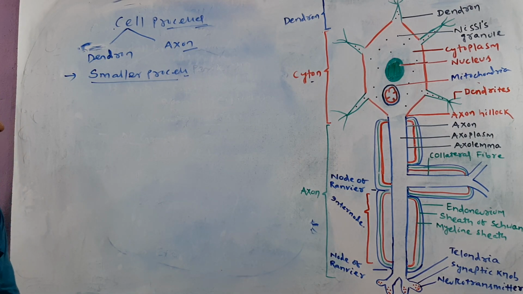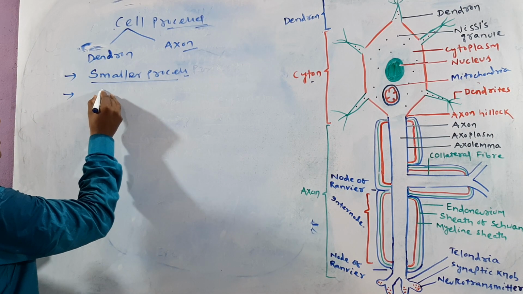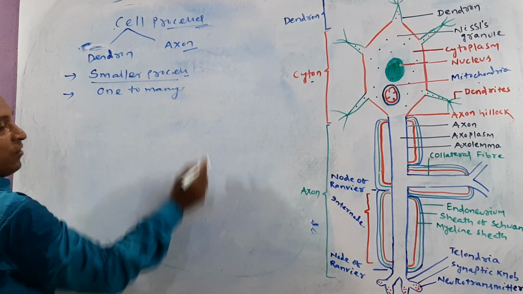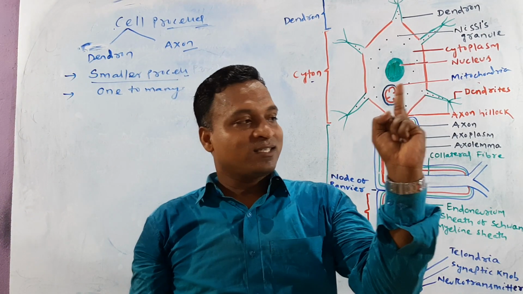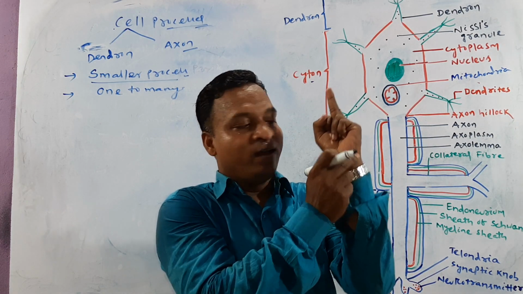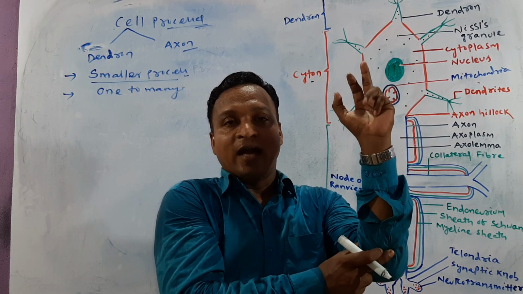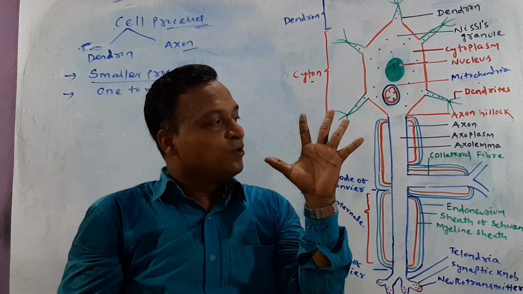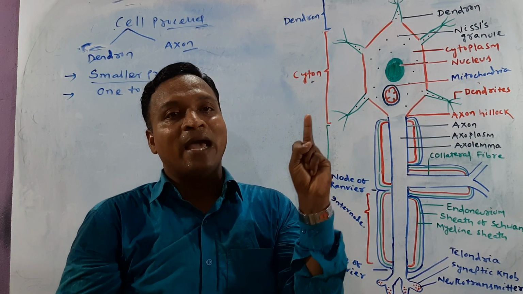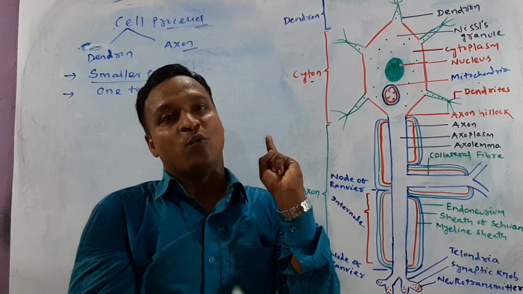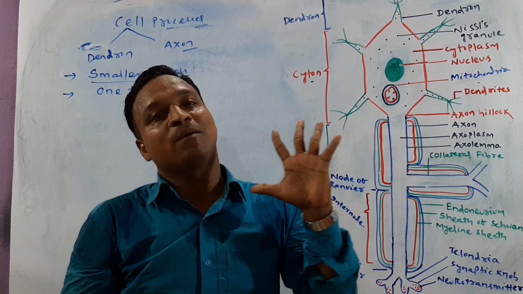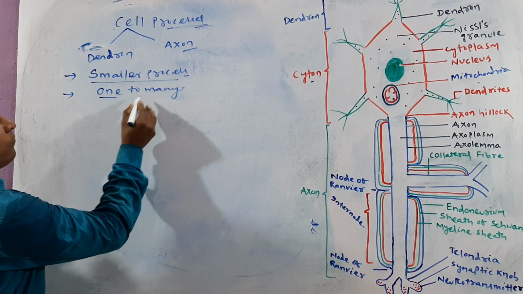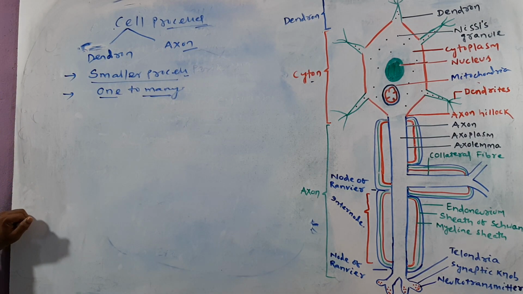The number of dendrons varies from 1 to many. This is the structure of the neuron: this is the cyton, this is the axon, and these are the dendrons. Sometimes the neuron contains one dendron, or sometimes many. So the dendron number varies from 1 to many.